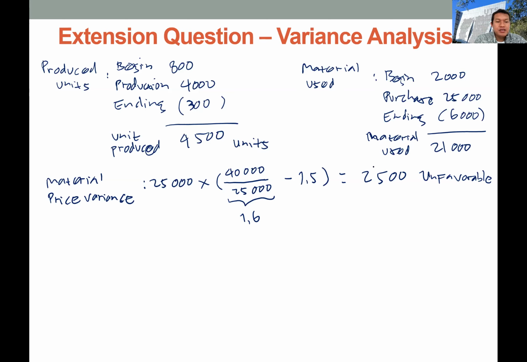So this is the material price variance, and the next one is the material usage variance.